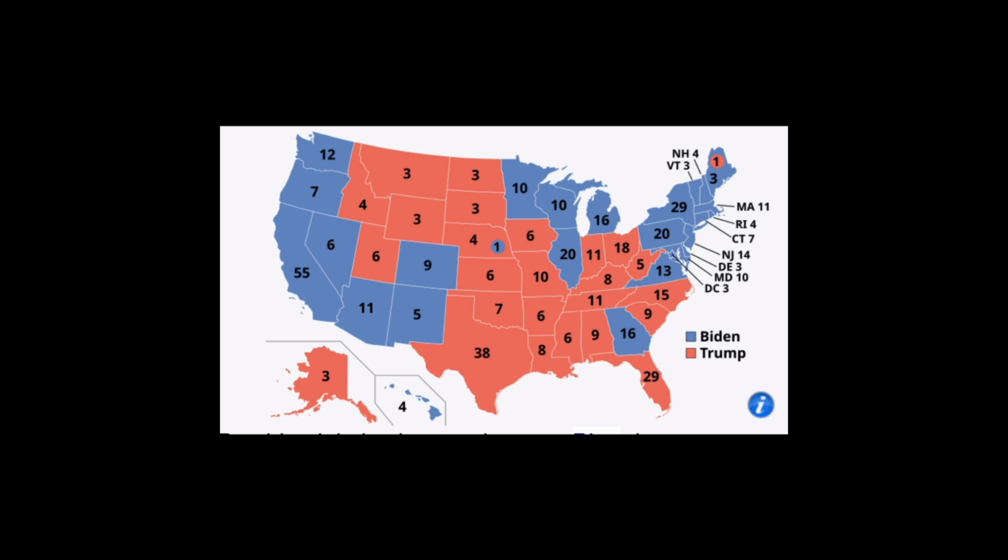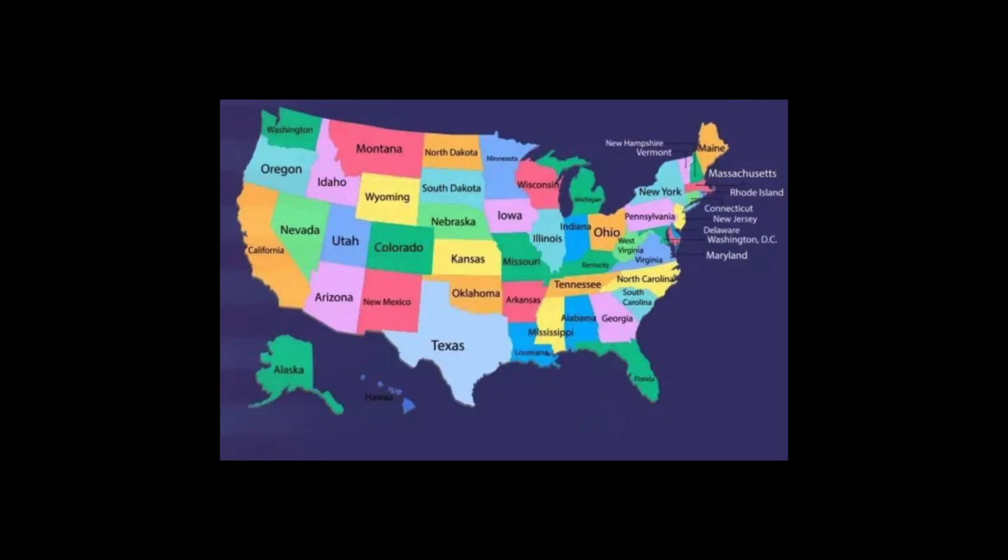So let's now look at which states have consistently voted for the Democratic Party in 2004, 2008, 2012, 2016, and 2020, and which states have stayed Republican from 2004 till 2020. Then we will move on to those states which have switched allegiances, and we will be able to focus on the key battleground states in the 2024 presidential elections.